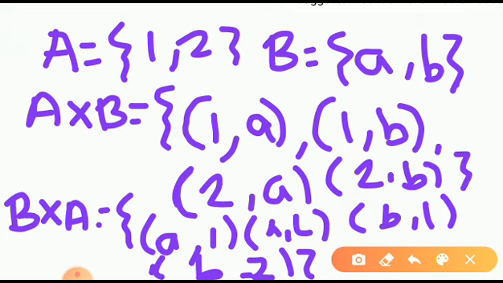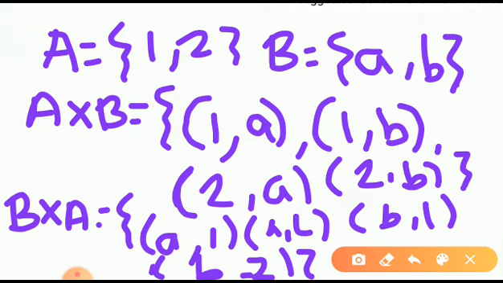See, A cross B contains (1, a), but is (1, a) there in your B cross A? No, it is not. So can I say which property is not satisfied by the Cartesian product? Yes, the commutative property is not satisfied in the Cartesian product. So we can conclude that A cross B is not equal to B cross A.